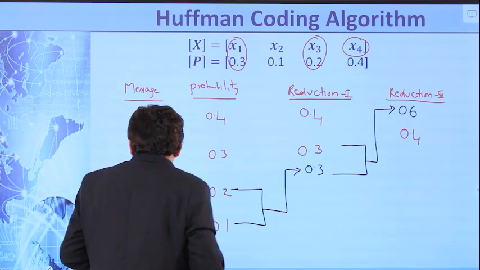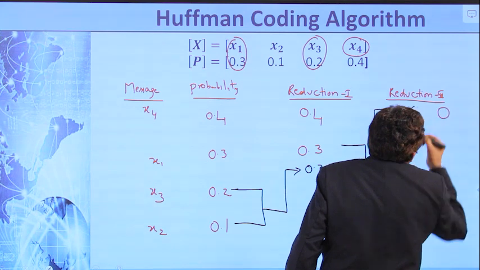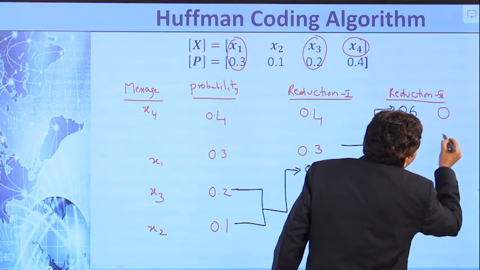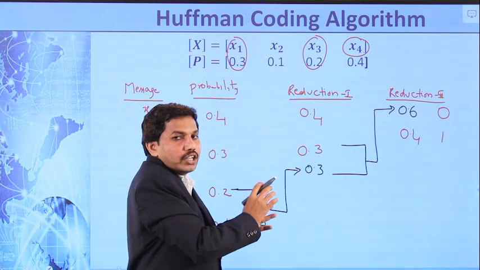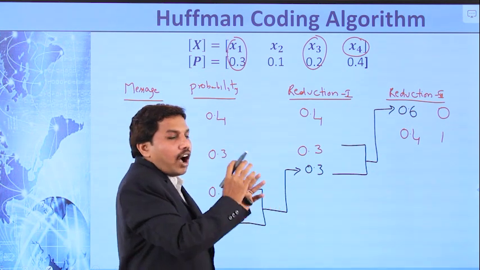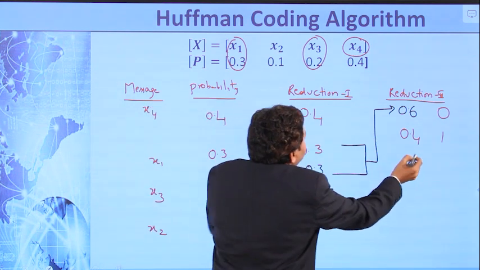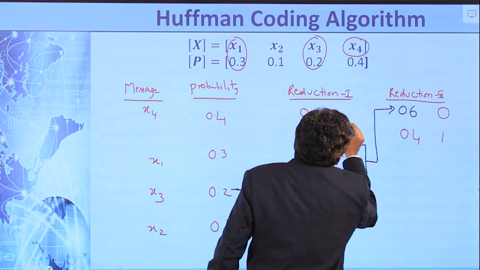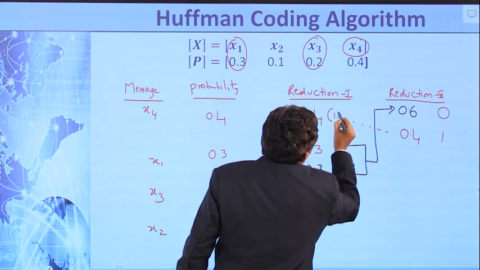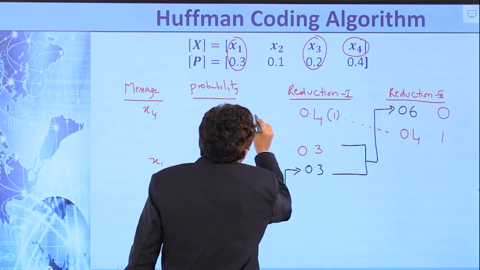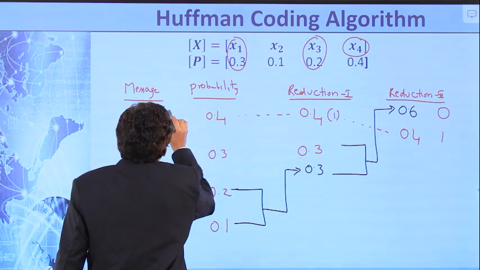Now how to assign the codes? Assign binary 0 to the upper probability and binary 1 to the lower probability of the last reduction. Look at here carefully. This 0.4 is nothing but this 0.4. That means the code for this 0.4 is 1. This 0.4 is nothing but the X4 probability, so the code for X4 is 1.